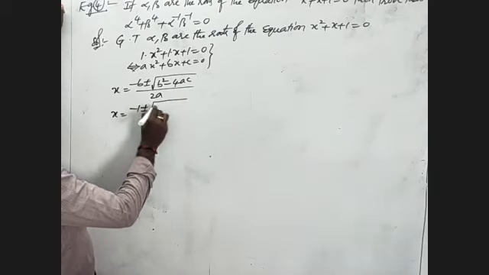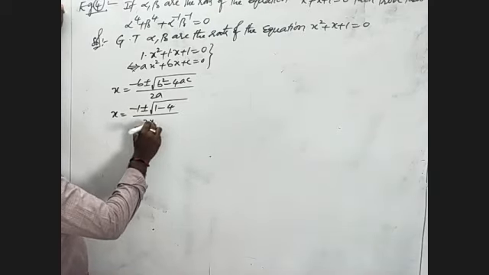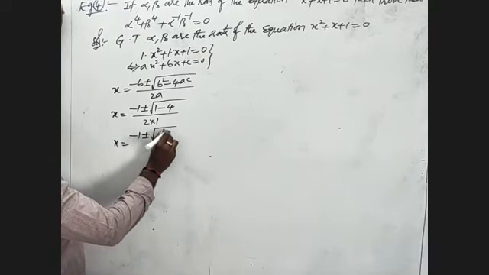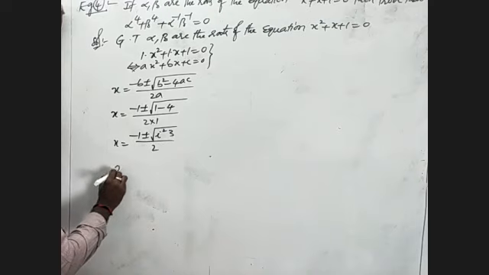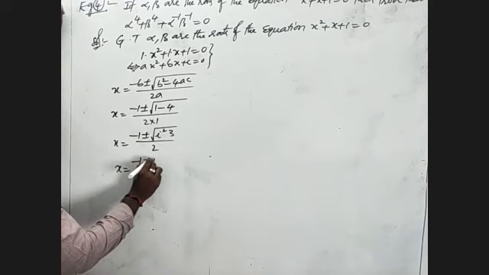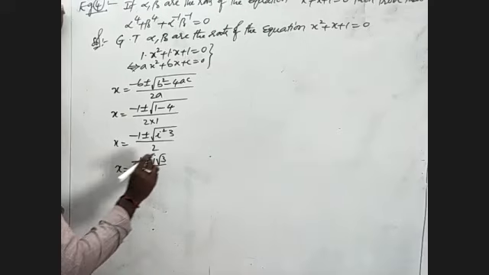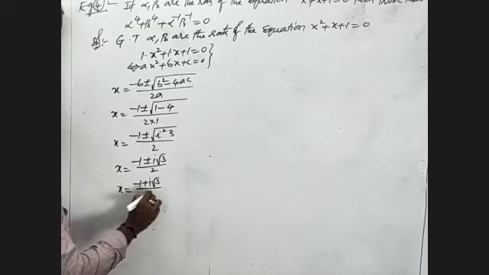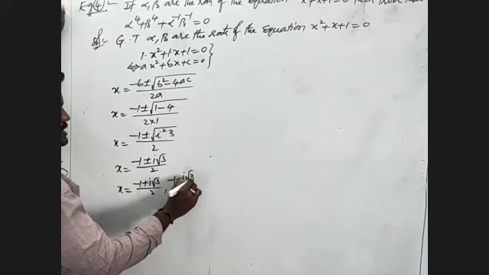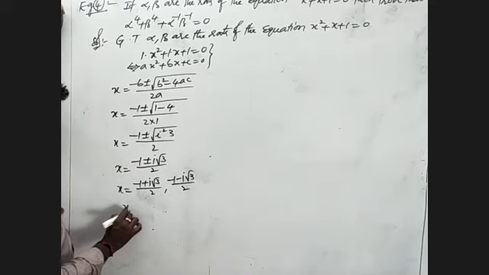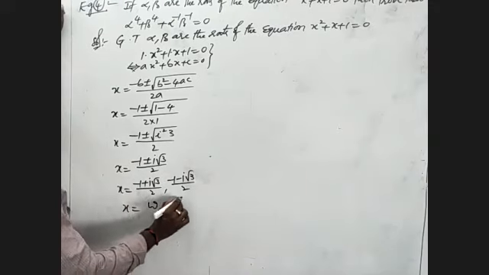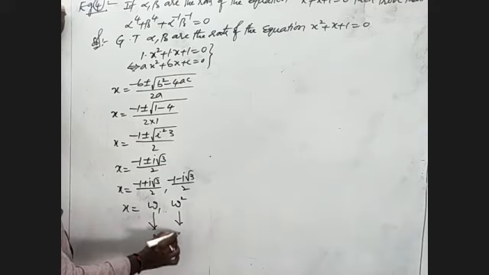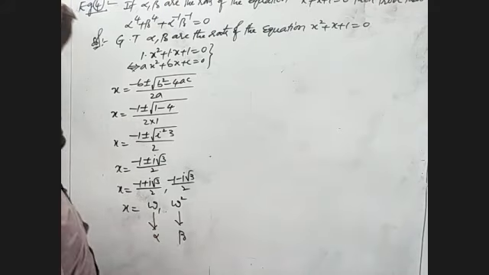Minus 1 plus or minus root of 1 minus 4, by 2 into 1, so x is equal to minus 1 plus or minus root of i square into 3 by 2, that is minus 1 plus or minus i root 3 by 2. Minus 1 plus i root 3 by 2, comma, minus 1 minus i root 3 by 2. That is omega and this is omega square. One root I will take as alpha, another root as beta.